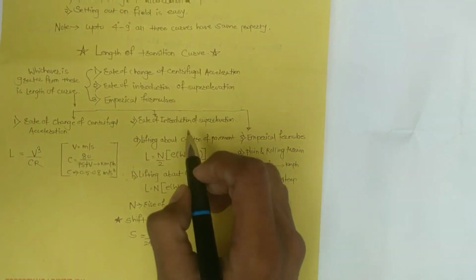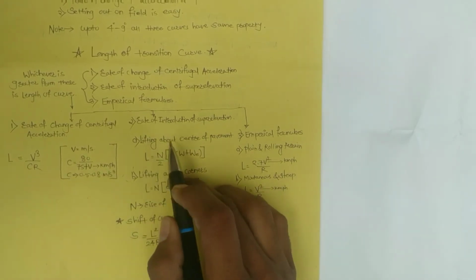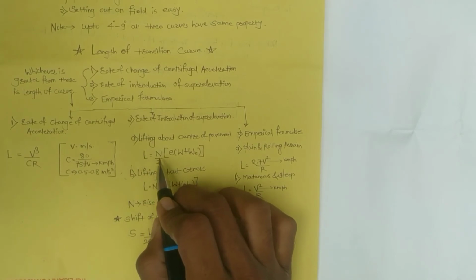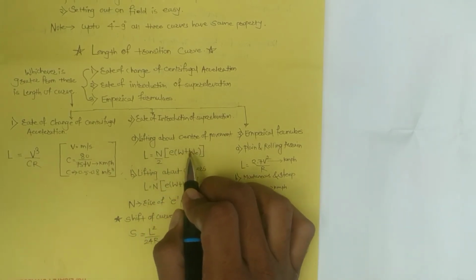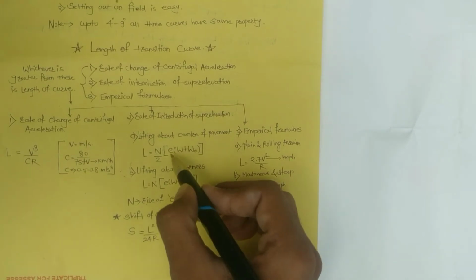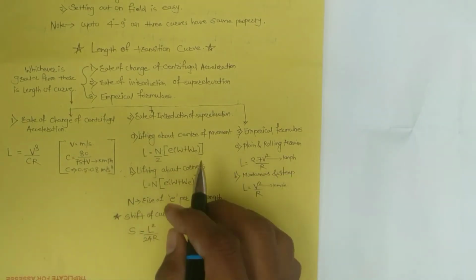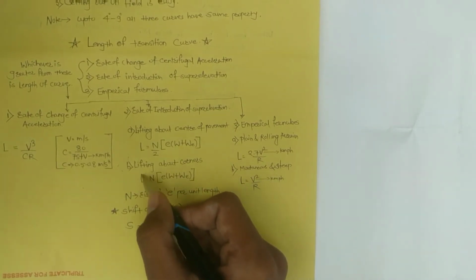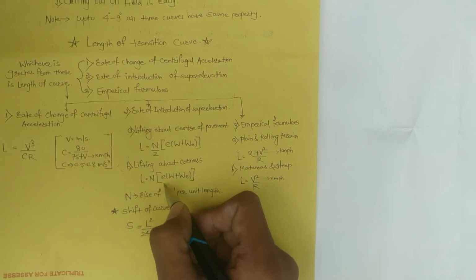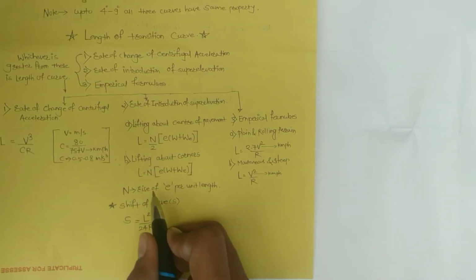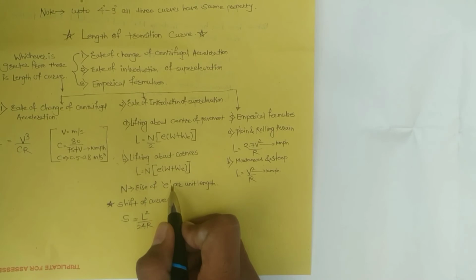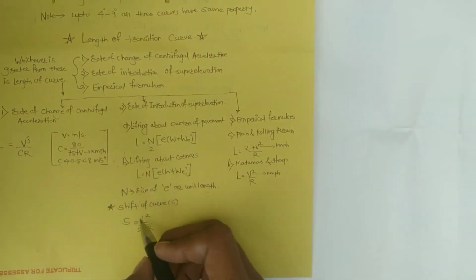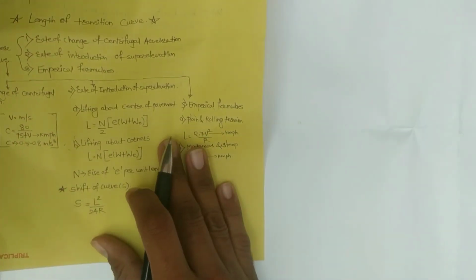Second one is rate of introduction of super elevation. First, in case of lifting about the center of the pavement, length is equal to N divided by 2 in bracket E plus WE, whereas E is super elevation, WE is extra widening. In case of lifting about the inner edge, length of transition curve is N in bracket E plus WE, whereas N is rise of super elevation per unit length, means rise of height per unit length. Next, third one is empirical formulas.